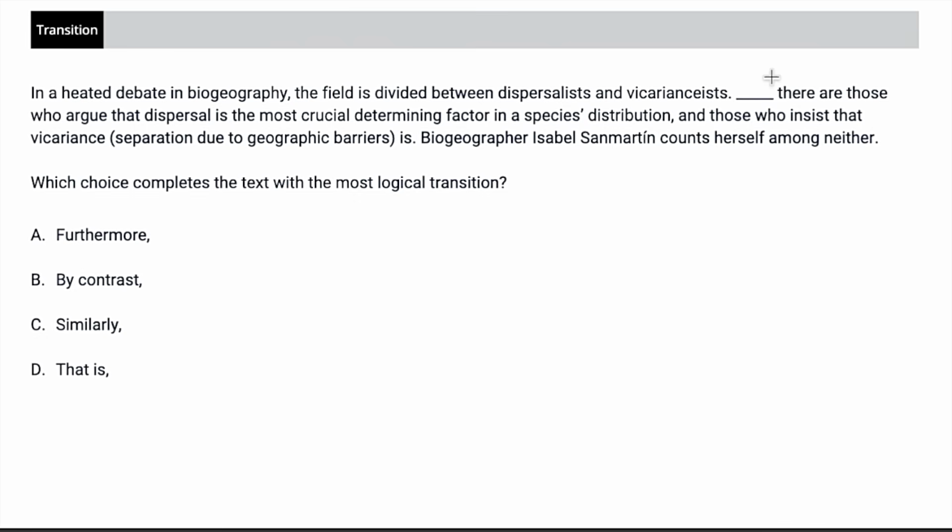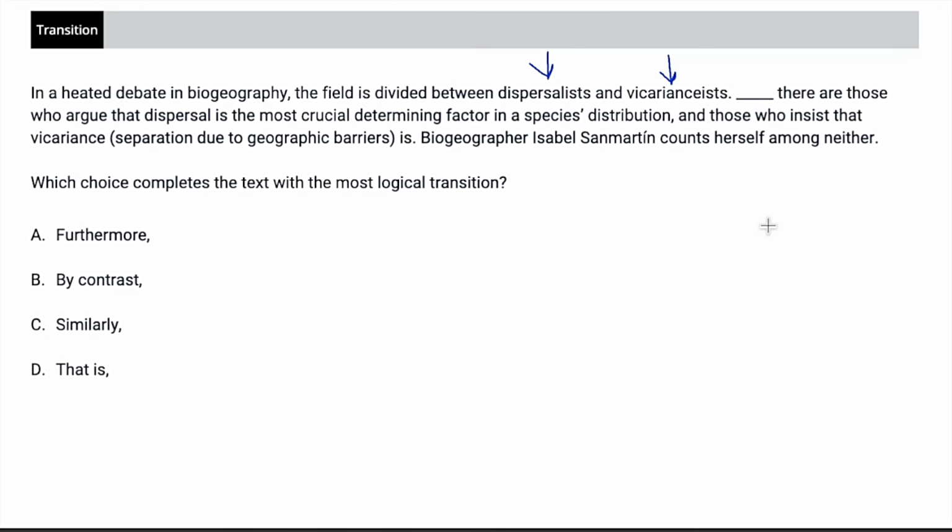So again, thinking about what this second sentence is doing in relation to the first sentence, it seems like it is expanding on or clarifying what these two words mean, because I sure don't know what they mean. Even after the explanation, I'm still not super clear on what they are, but that doesn't matter. What matters is the connection. So I'm looking for some sort of a clarifying type of transition.